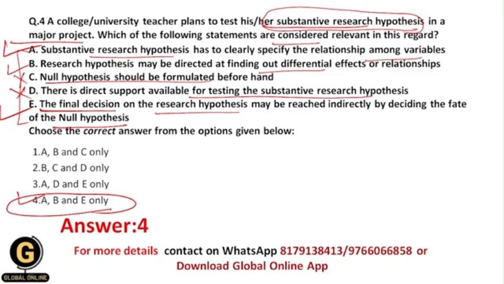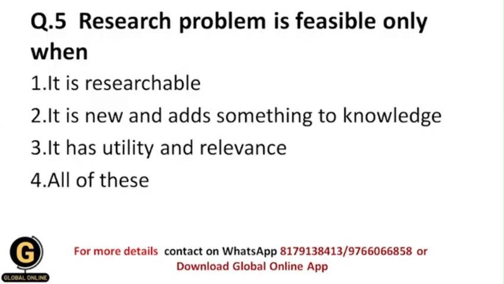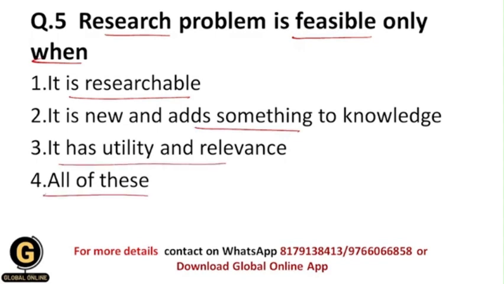Next is: research problem is feasible only when. So in which situations is a research problem feasible? When it is researchable, when it is new and adds something to knowledge, when it has utility and relevance, and all of these. Students, a research problem is feasible only when it is researchable.